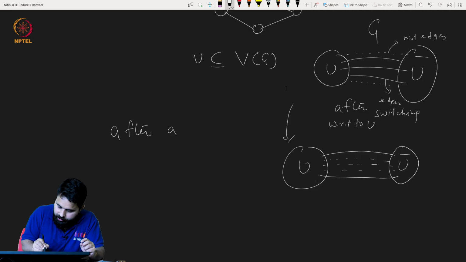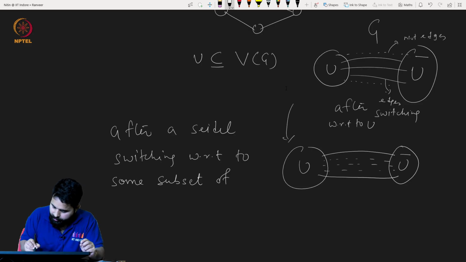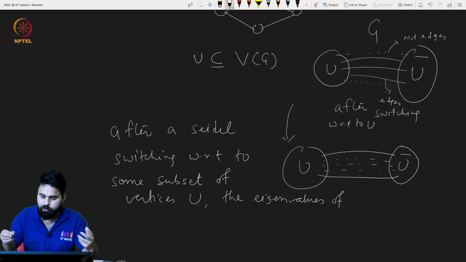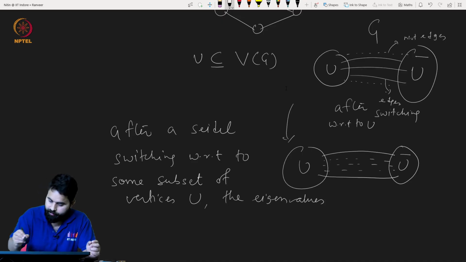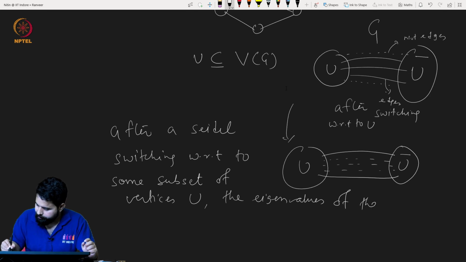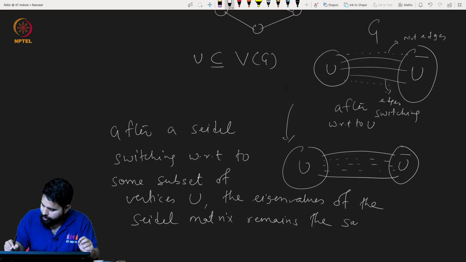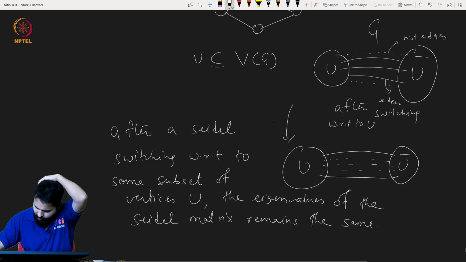We will prove that after Seidel switching with respect to some subset of vertices U, the eigenvalues of the Seidel matrix remain the same, or you may say they are preserved. But why is this true? This is very easy to say.